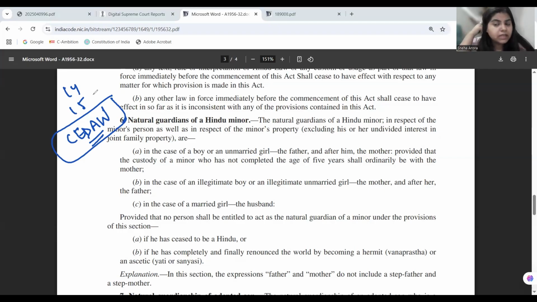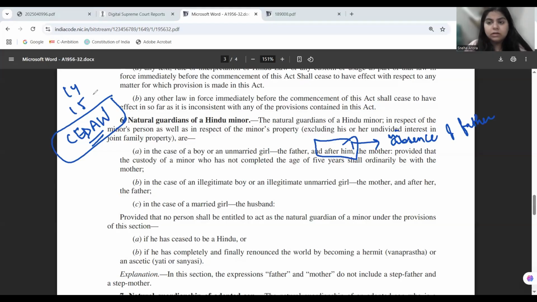So CEDAW here has been invoked, Article 15 here has been invoked, and in this case the court held that the term "after him" does not mean that the father should die and then the mother will take the place as a natural guardian, but it can also be construed as in the absence of the father.